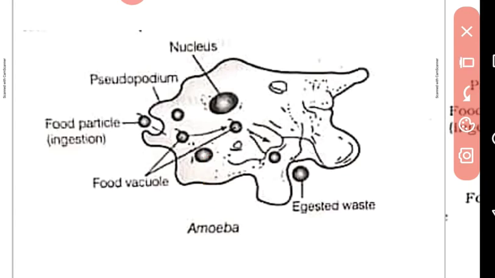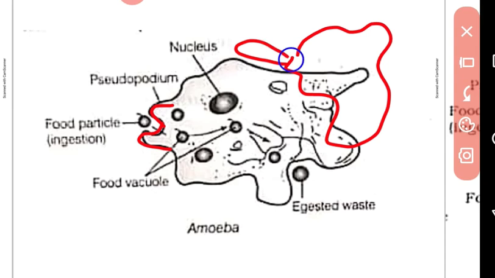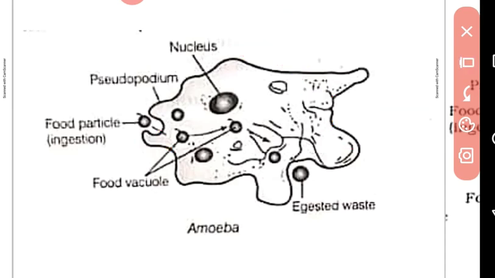Now the main and important point: amoeba has some finger like projections. Means if this is an amoeba, then it has some finger like projections like this. The finger like projections are known as pseudopodia. What is the work of this pseudopodia? The finger like projections or pseudopodia trap the food particle.